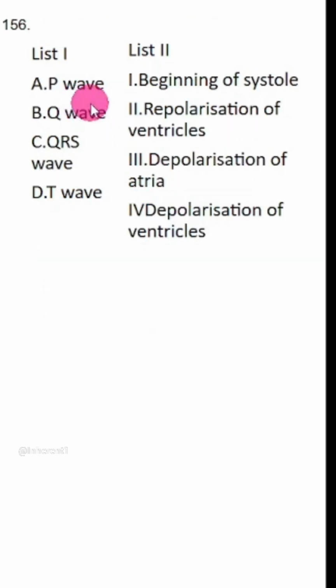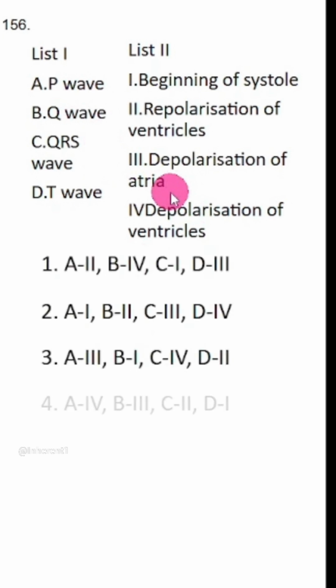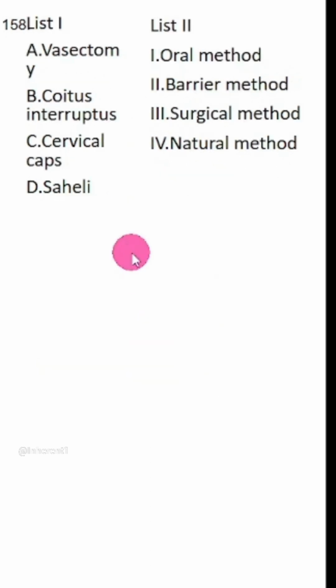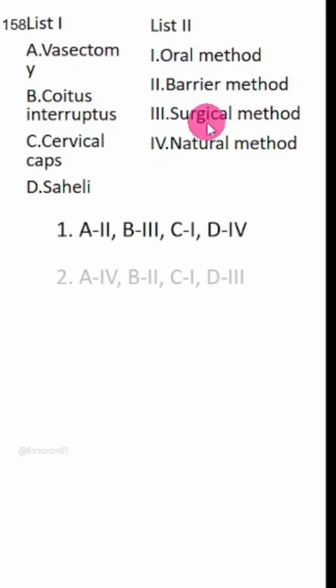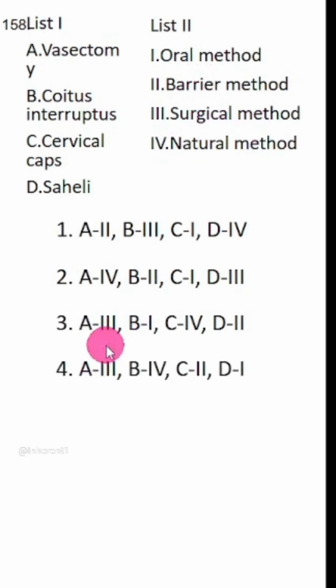P wave is depolarization of atria, A3. A3 is only in option number 3. This is the answer. Next question. This is on contraception. Vasectomy is surgical method. A3. A3 is here. Then B is either 1 or 4. Coitus interruptus is a natural method. B4. So option 4 is the answer.